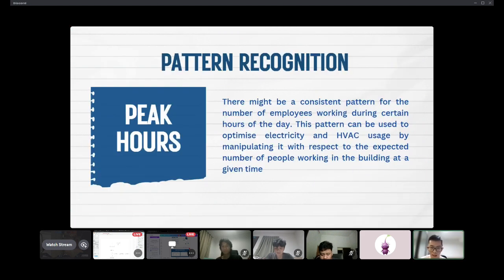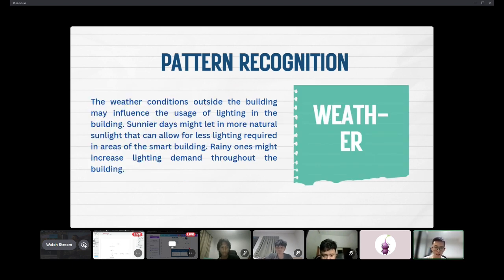Now, the pattern recognition we have, first of all, is the peak hours. There might be a consistent pattern for the number of employees working during certain hours of the day. This pattern can be used to optimize the electricity and HVAC usage by manipulating it with respect to the expected number of people working in the building at that time. Next.